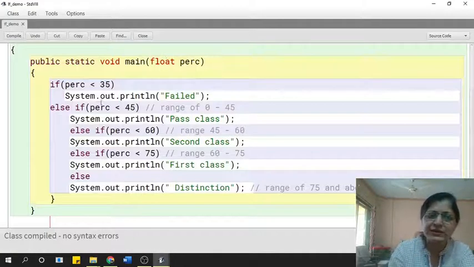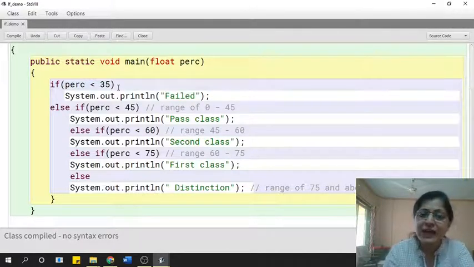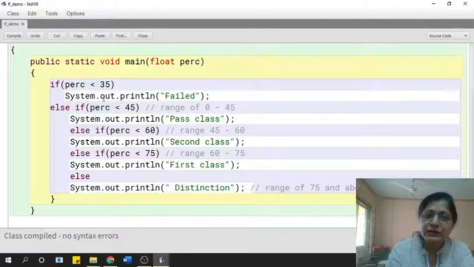Okay, so you can see that once it is evaluating to true, see, the if statement works like this. It evaluates the first Boolean expression. If that expression evaluates to true, then it will do the following statements and ignore the remaining ifs and come out. It will go to the next if only if the previous if had been evaluated to false. Now when I typed 68, this evaluated to false. It is not less than 35.